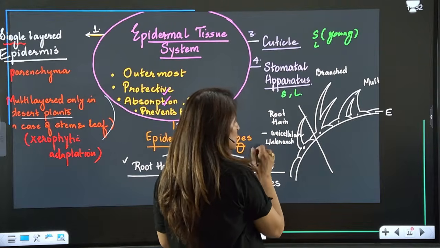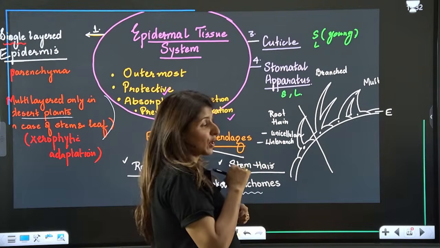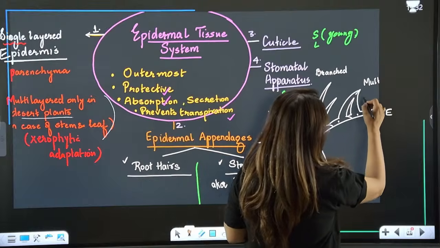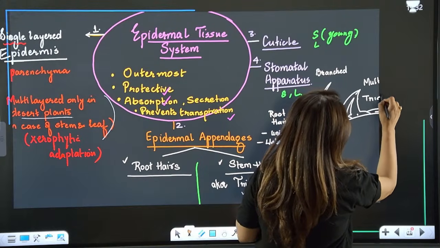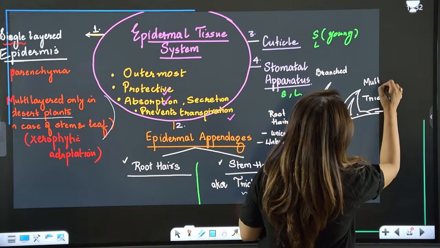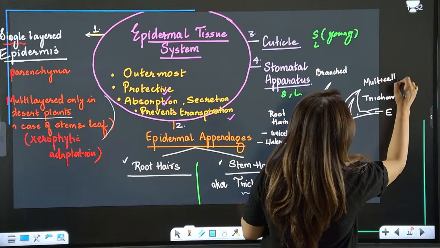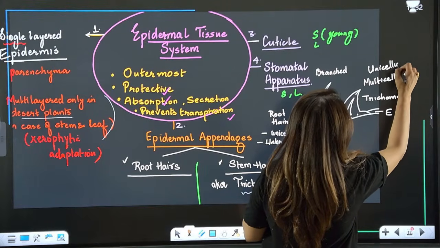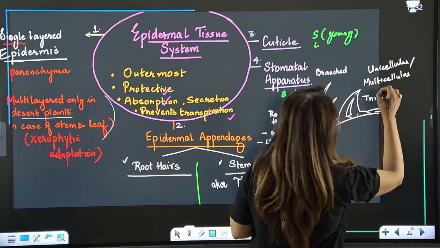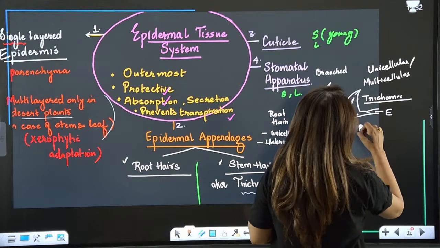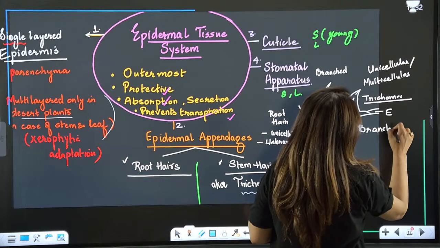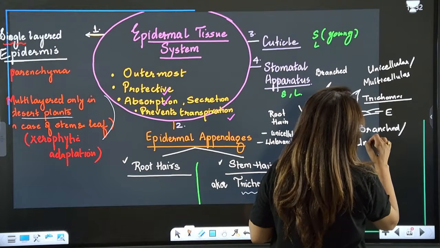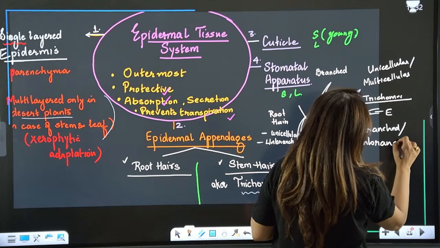Root hair is always unicellular and it is always unbranched. While the stem hair, these are trichomes. The trichomes, the stem hair, can be multicellular as well as unicellular. They can be branched or unbranched. Are we clear?